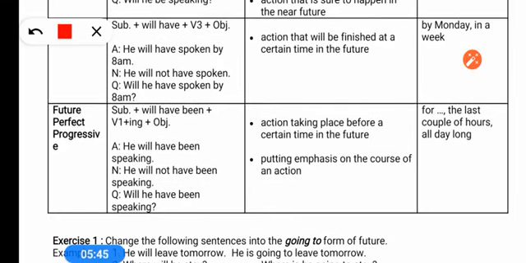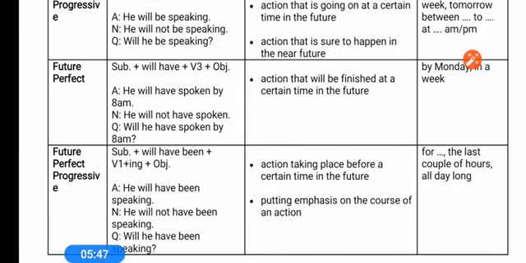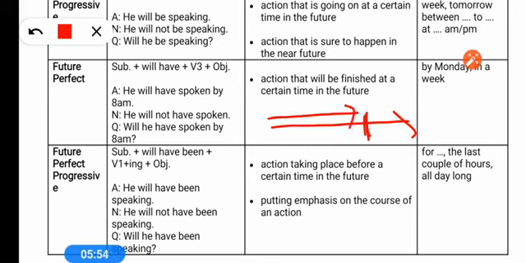And future perfect is used the same way as present perfect. In present perfect we say that this work has been completed, this is over. But for the future we tell that at this particular point of time this work will be completed. So for completion of work at a particular time in the future, we use will have plus the third form. Like he will have spoken by 8 a.m. He will have left Bhopal by Monday. He will have come here by next month. This is how we use future perfect tense.